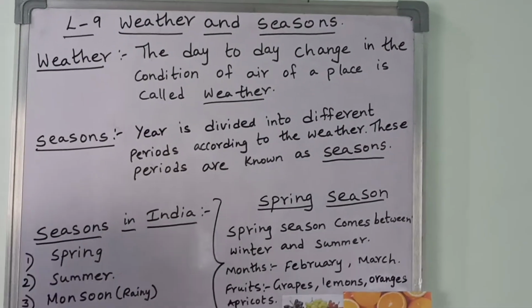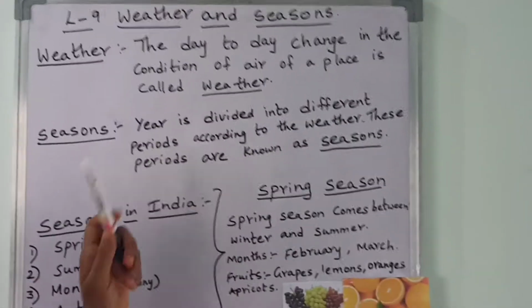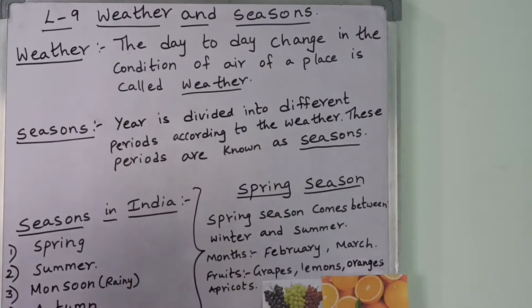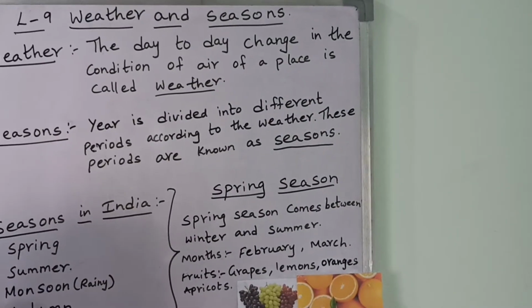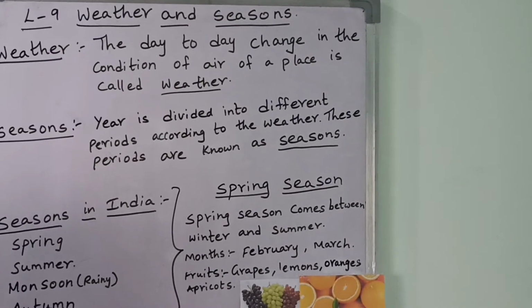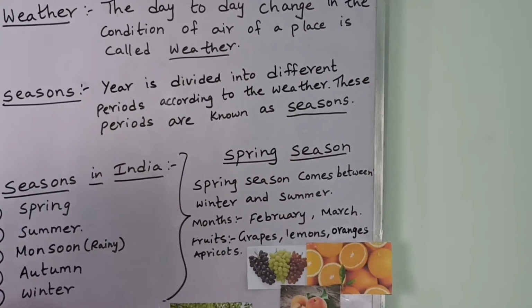Now coming to seasons. What is a season? A year is divided into different periods. Periods means months, according to the weather. These periods are known as seasons. In a year we have different periods, and different periods means different months. What are those months? How many months do we have?